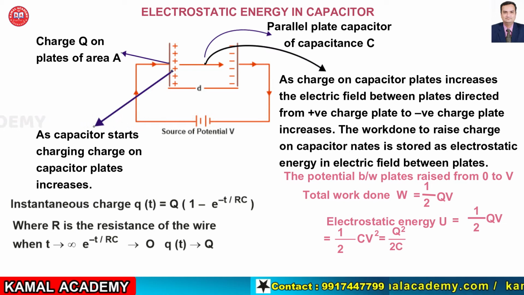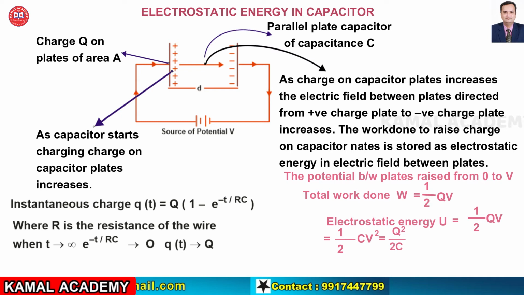Now we know the capacitance of a parallel plate capacitor C, which has plates of area A separated by a distance d and a medium of permittivity epsilon naught, say free space, between them, is given by C equals epsilon naught A upon d.